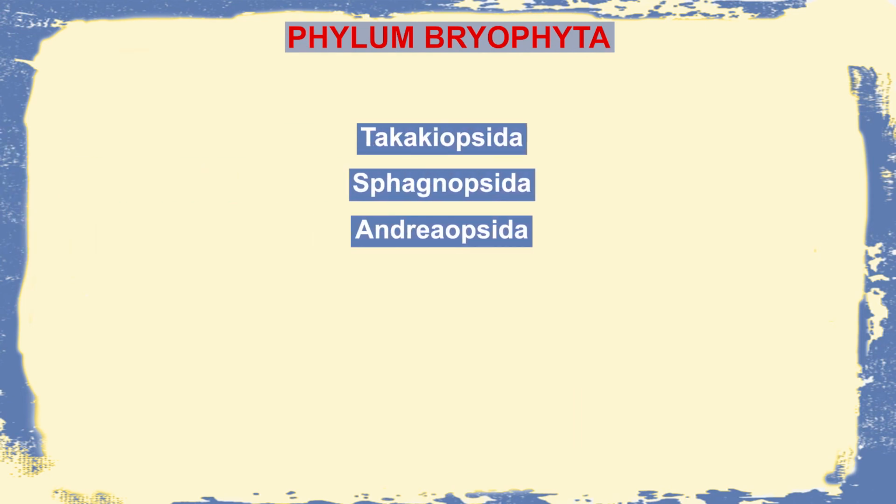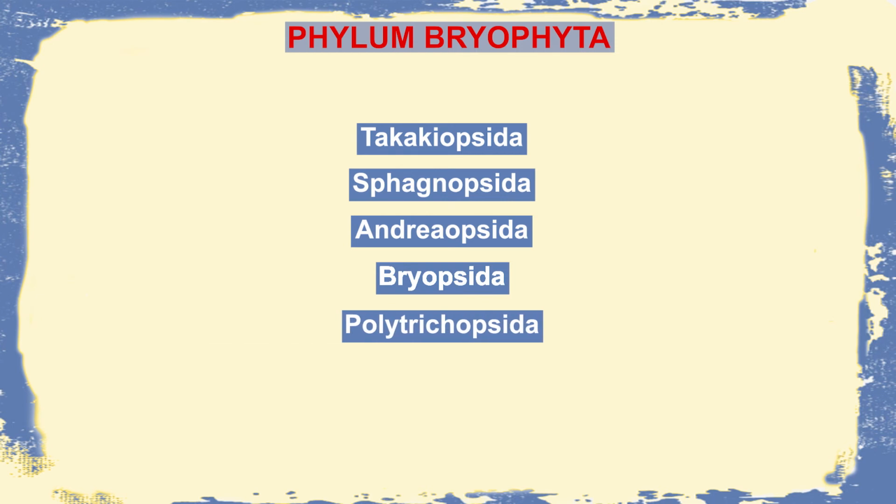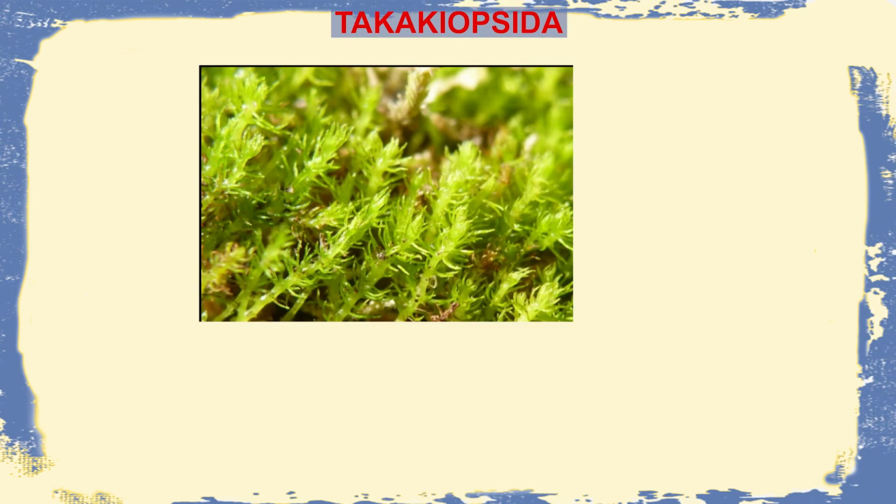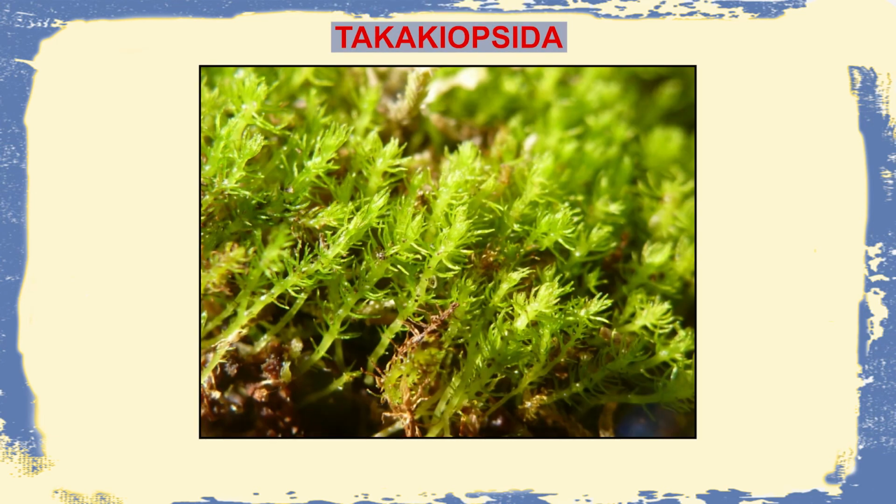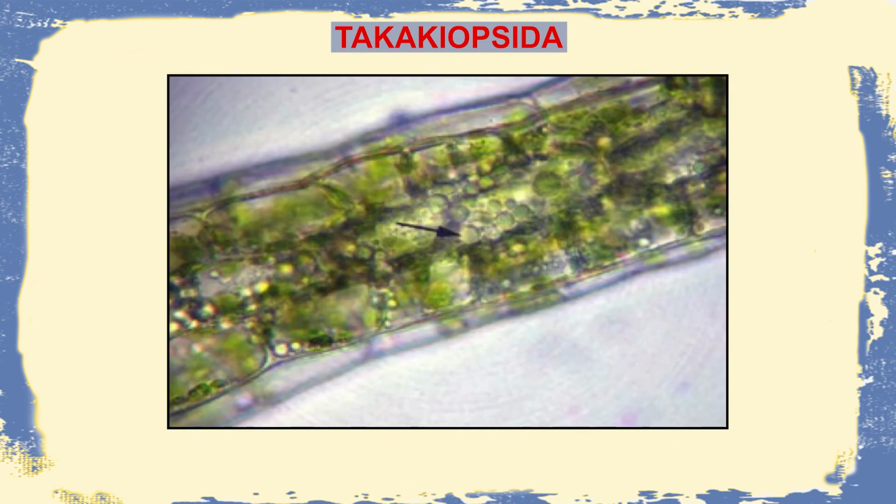Now this phylum Bryophyta is further subdivided into certain other groups like Takakiopsida, Sphagnopsida, Andreaeopsida, Bryopsida and Polytrichopsida. In the case of Takakiopsida, these are basically highly green-colored plants, and on seeing a section of the leaves, it is seen that they are typically tristratose and contain certain oil bodies.